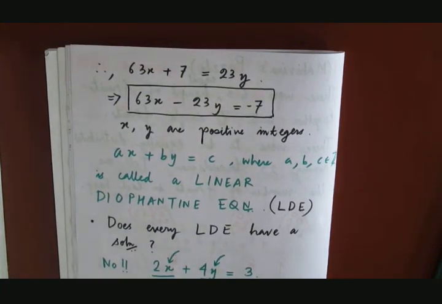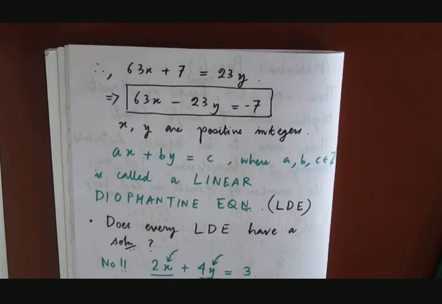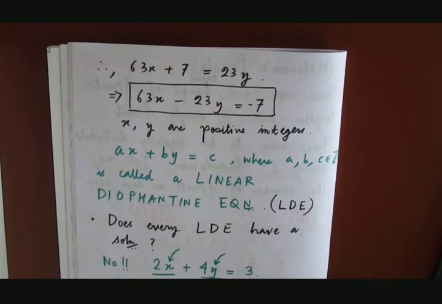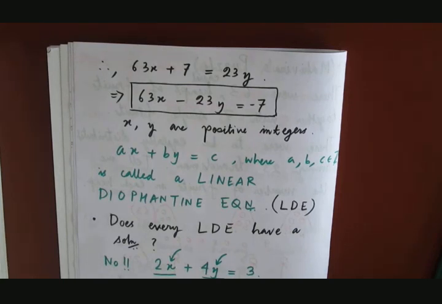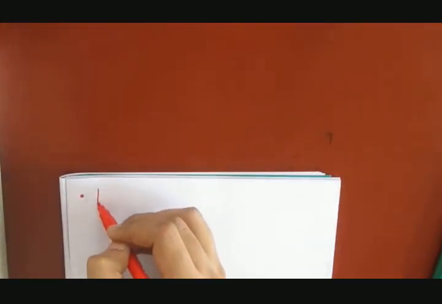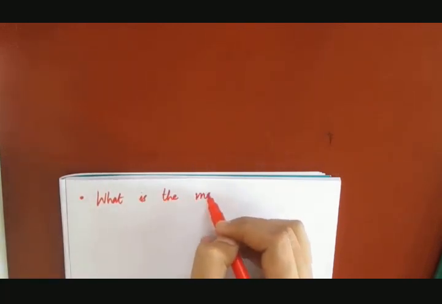So the question is, under what conditions will an LDE have a solution? Getting my point? What conditions or condition must an LDE satisfy to have a solution? And the third obvious question, what is the maximum number of solutions?